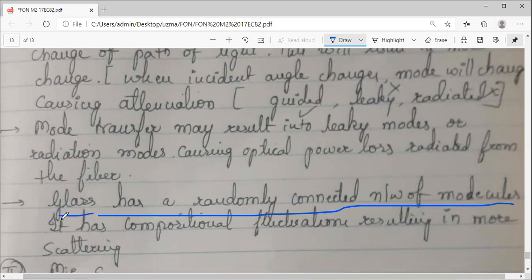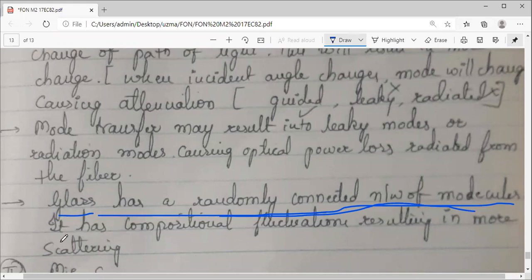First it is in the liquid state, after heating to a high temperature into a molten state, then you cool it, that is called the annealing phase. After that the glass gets solidified. You know about this. That's why glass has a very randomly connected network of molecules, right?